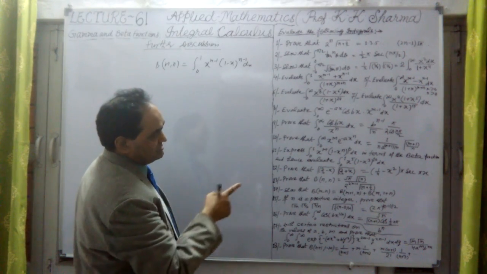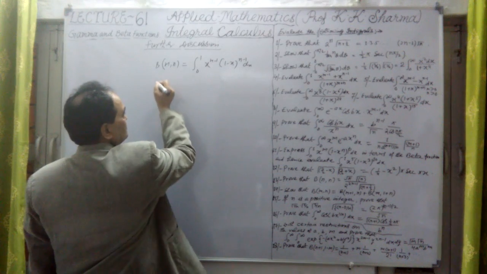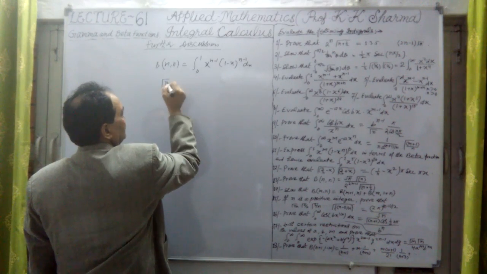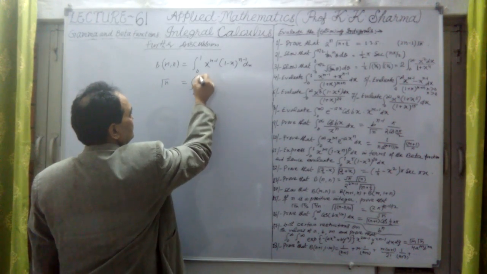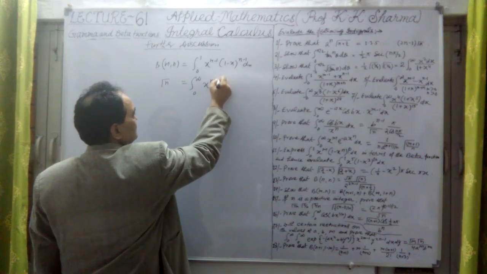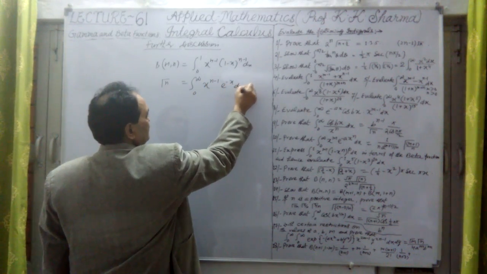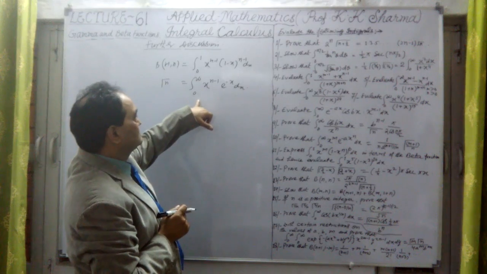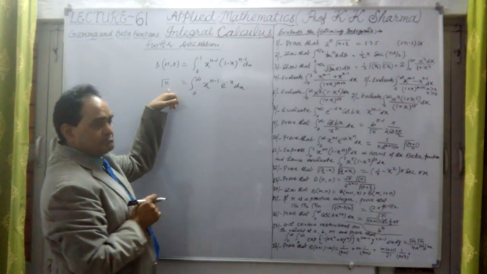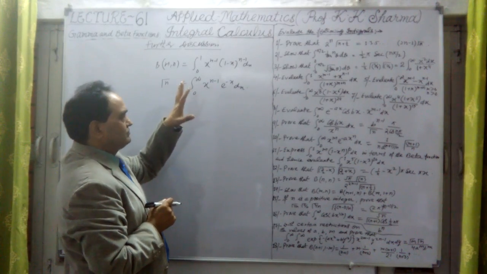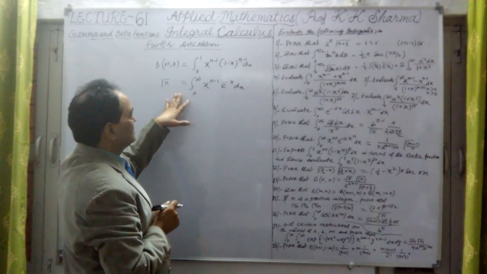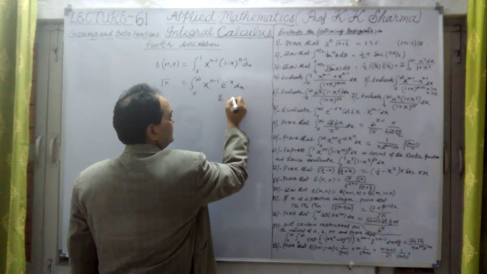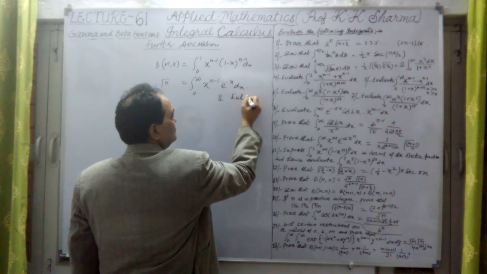And about these formulas we will just apply them. And what is a gamma function? Gamma function is noted as gamma n, the integral from 0 to infinity of x raised to the power n minus 1 into e raised to the power minus x dx. This is the gamma function denoted as gamma n. If it is gamma n, we take here n minus 1. This is the only difference: e raised to the power minus x dx. This is known as the second Eulerian integral, or Euler's integral.